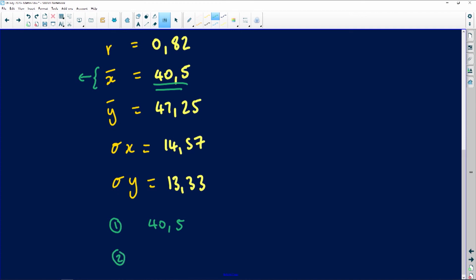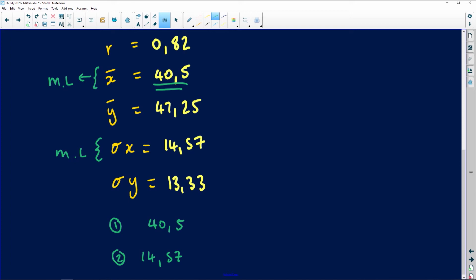Right, number 2, they're asking us for the standard deviation of the maths literacy marks. Remember, I said my maths lit is always going to be X. I put my maths lit as X. So that's basically going to be 14,57. That will be the standard deviation of the maths literacy marks.